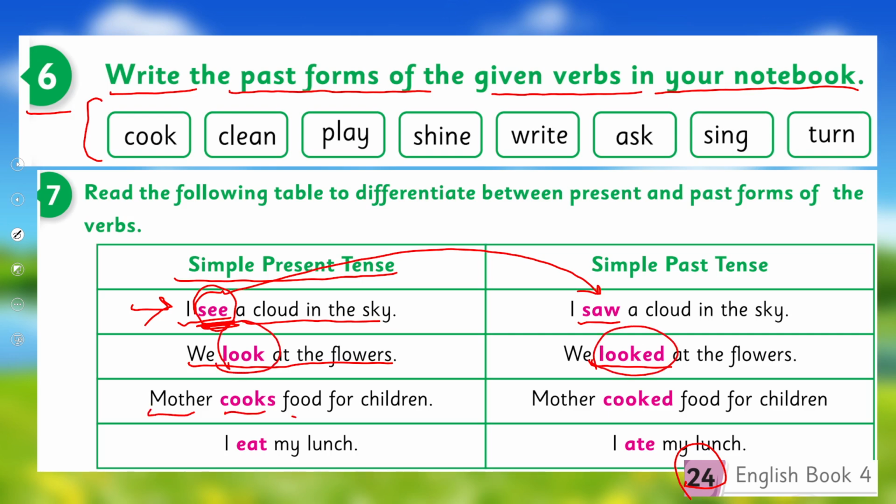Mother cooks food for children. Mother cooked food for children. Okay, so here I want you to tell me, here it's cook and we add s. Do you remember the reason?